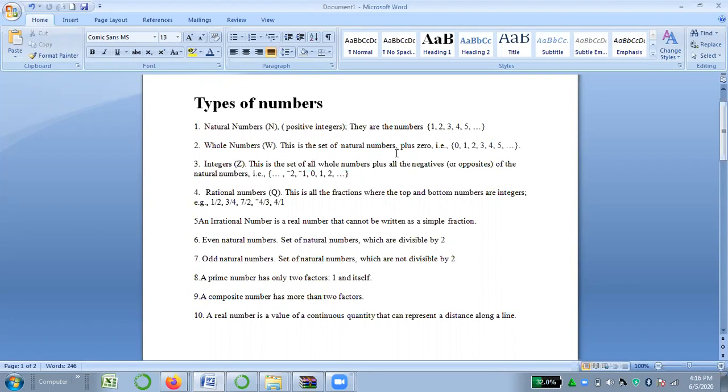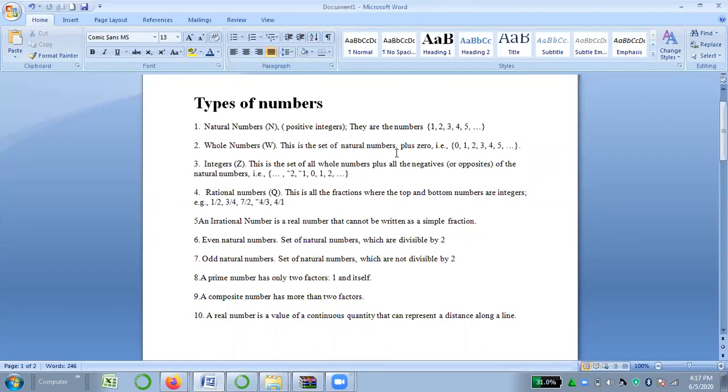This is a set of all whole numbers plus all negative numbers. These numbers can move from 0 to positive and from 0 to negative, but they will end at infinity, meaning they are endless. They have no end point.